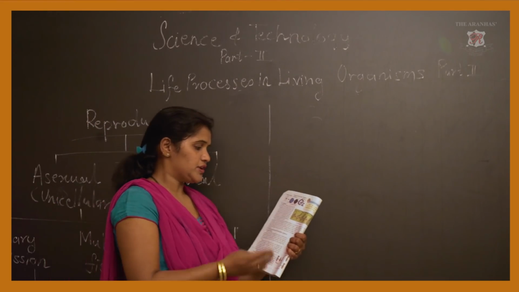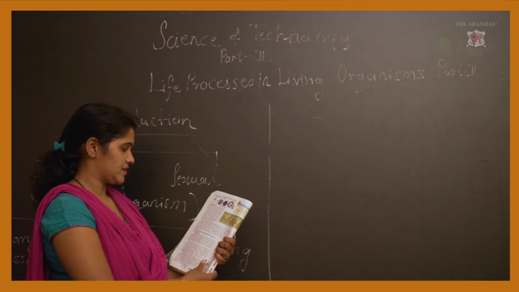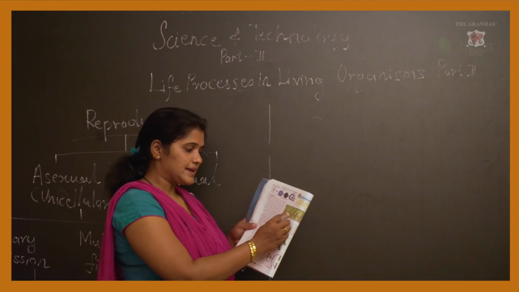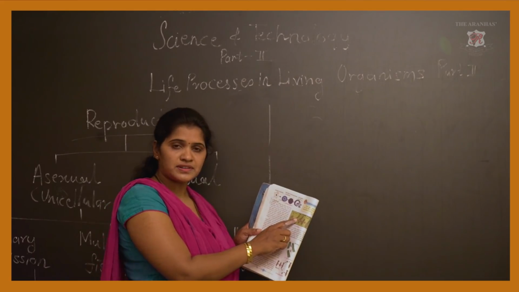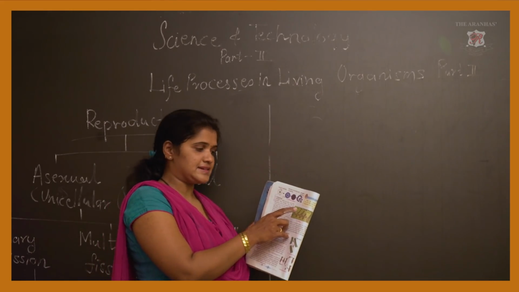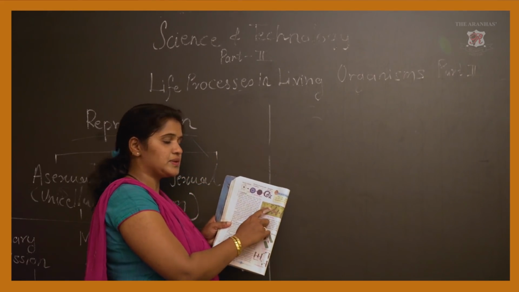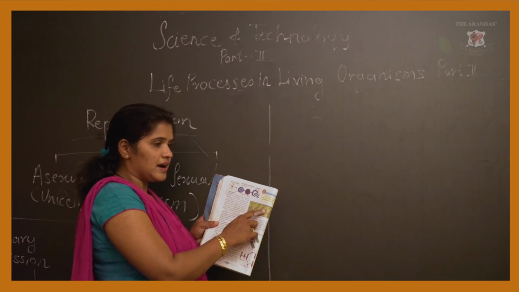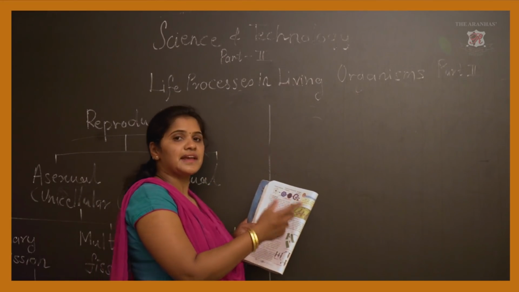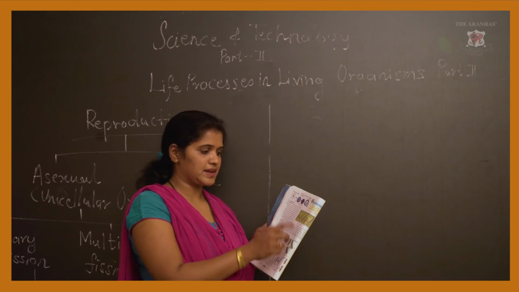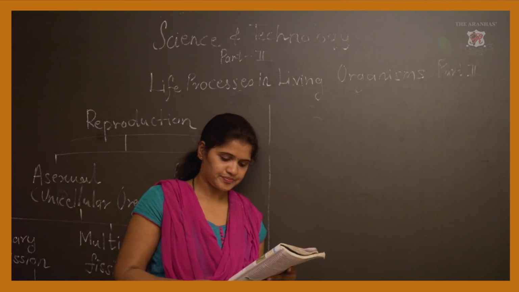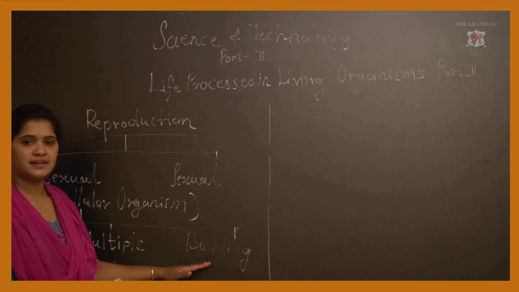Now what happens during this process? Here the cell becomes elongated. A bulge forms on the cell which looks like a bud. Even the nuclear material inside the parent cell enters into the bud. Now that bud develops and after some particular time it detaches from the parent cell. From this you can see that the bud develops into a new yeast cell. So this is nothing but called the budding process.